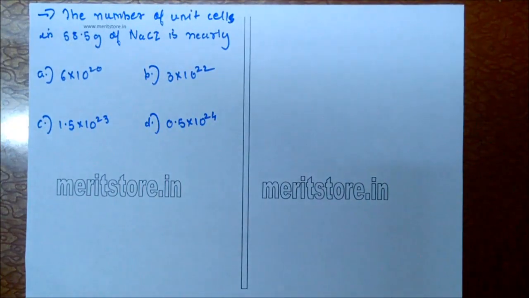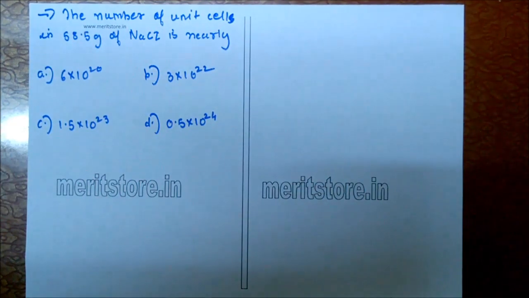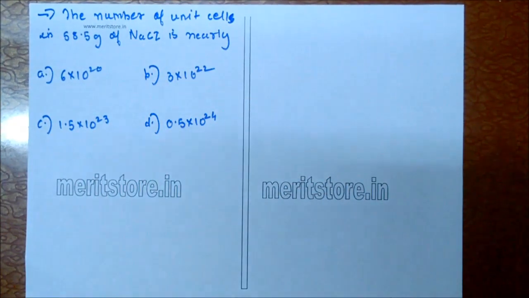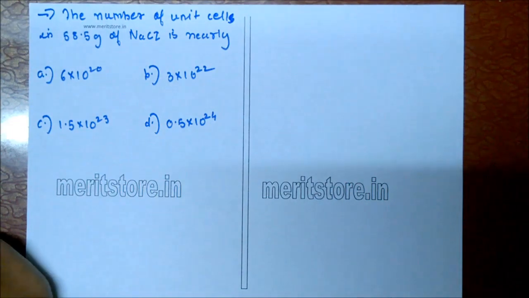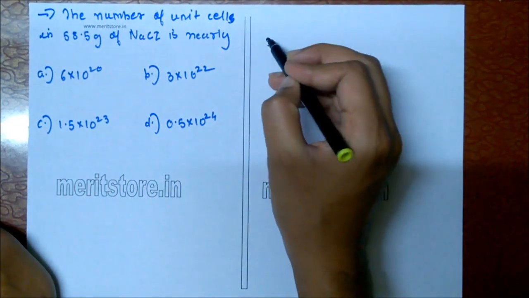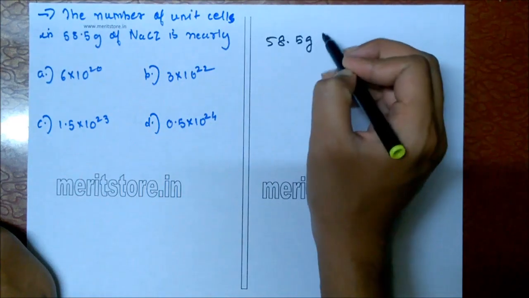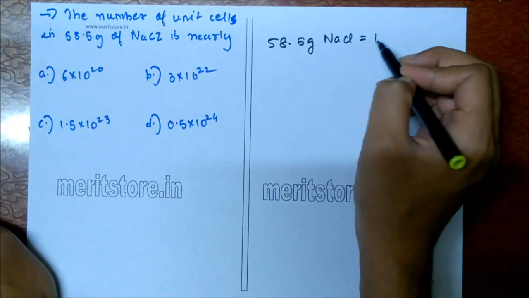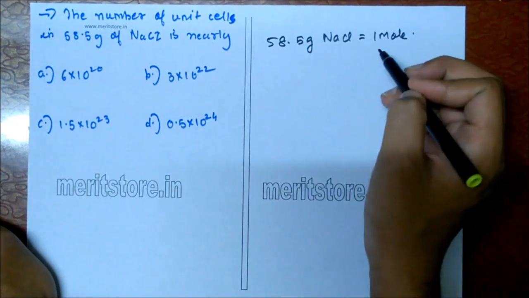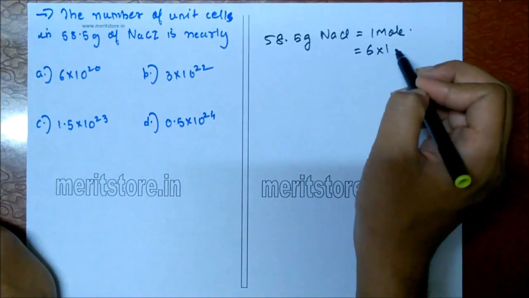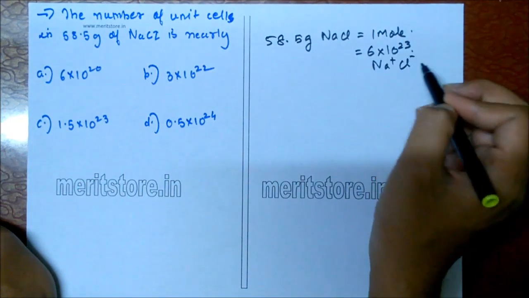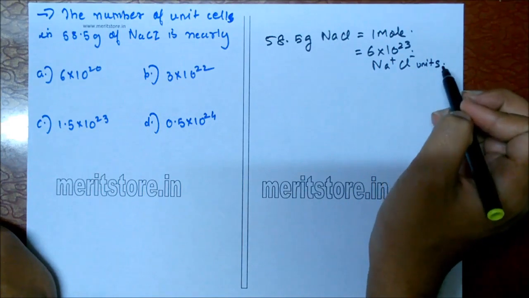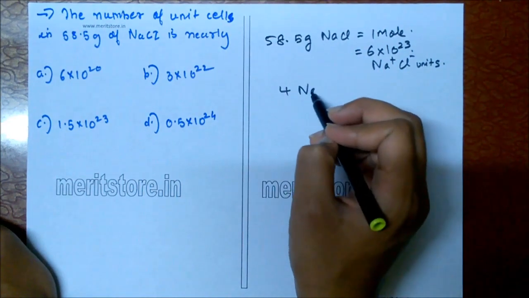The number of unit cells in 58.5 gram of NaCl is nearly: A, 6 into 10 raised to 20; B, 3 into 10 raised to 22; C, 1.5 into 10 raised to 23; D, 0.5 into 10 raised to 24. So 58.5 grams of NaCl is equal to 1 mole, which is equal to 6 into 10 raised to 23 NaCl units. 1 unit cell contains 4 NaCl.